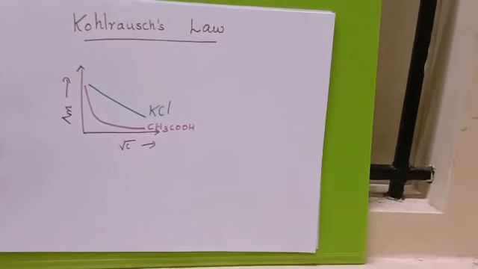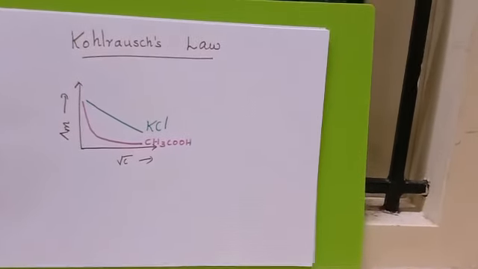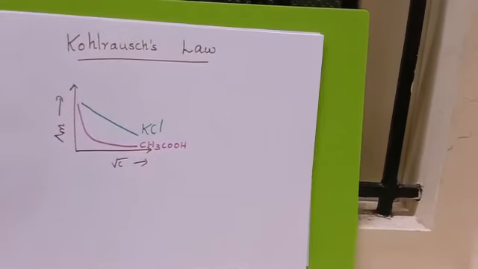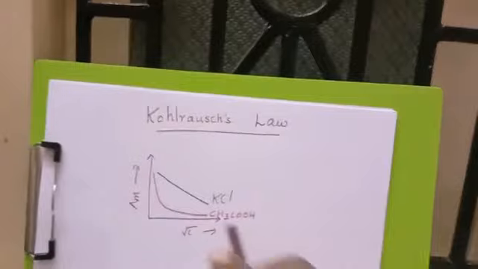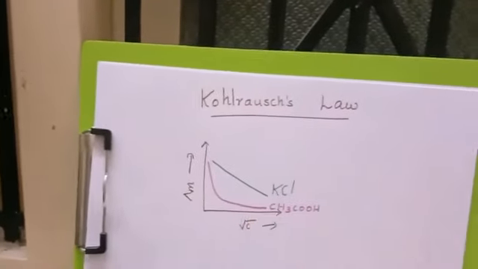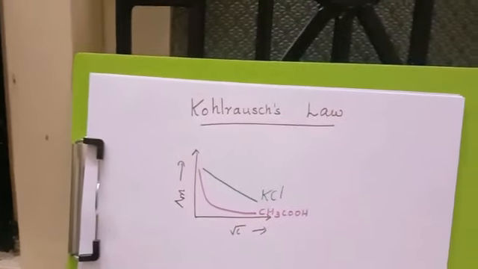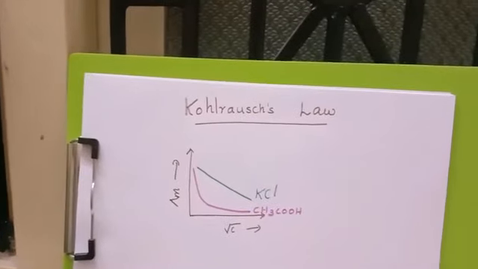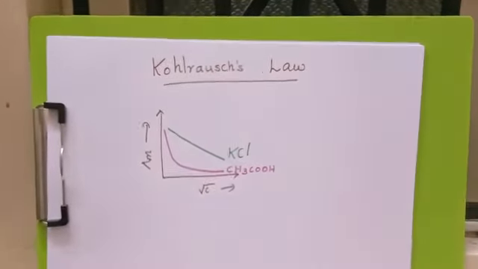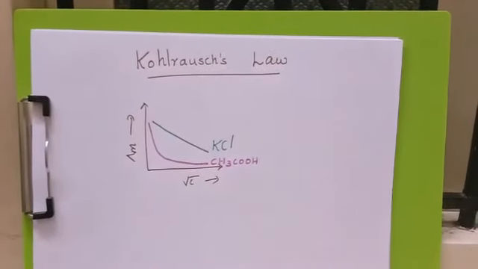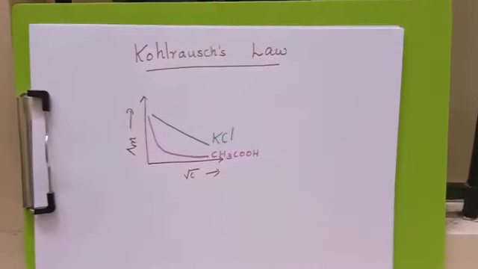Now we plot a graph of molar conductivity against concentration. Here in this graph, this straight line is a strong electrolyte, whose molar conductivity increases as concentration decreases. KCl is an example of a strong electrolyte, and CH3COOH is an example of a weak electrolyte.